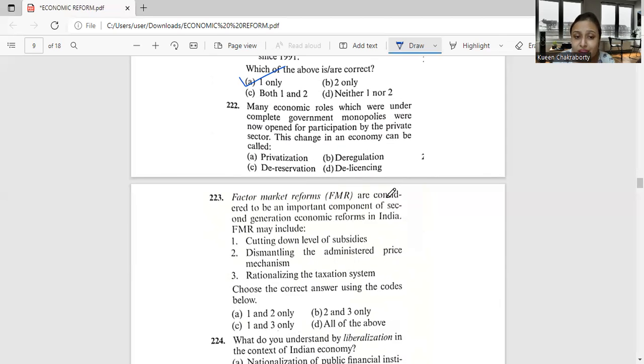Many economic roles which were under complete government monopolies were now opened for participation by the private sector. These changes came to be known as de-reservation. You can take examples such as telecommunications, power, roads, oil and natural gas, etc. So going by this, the correct answer is option C, that is de-reservation.